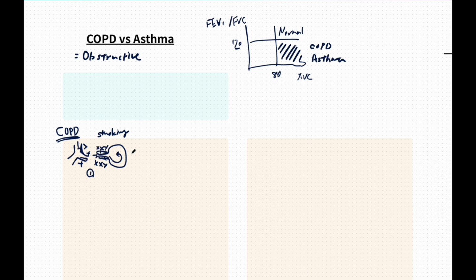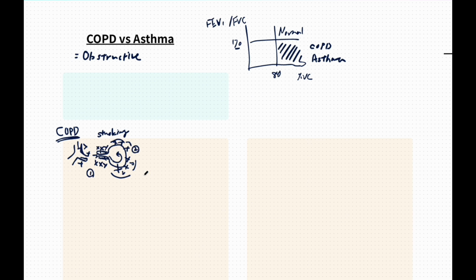The second mechanism is alveolar destruction, which we call emphysema. In this process, the walls of the alveoli are gradually destroyed. This leads to a loss of elastic recoil, meaning the lungs can no longer spring back effectively during exhalation. The alveoli become enlarged, floppy, and inefficient for gas exchange.